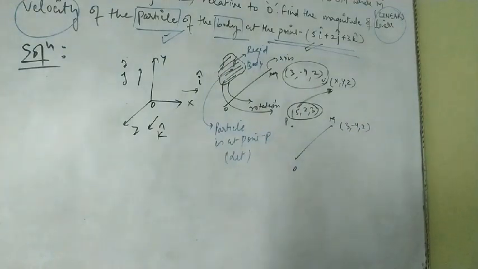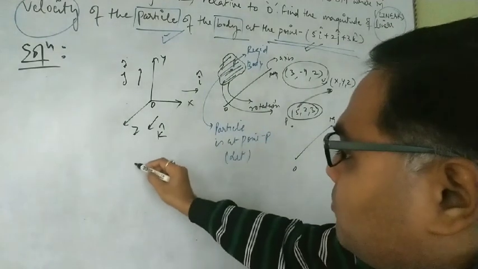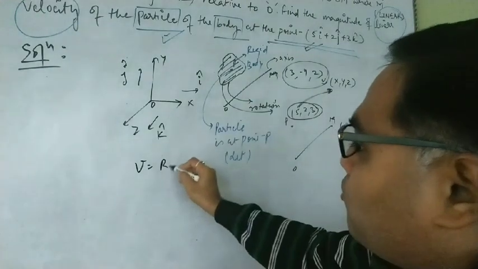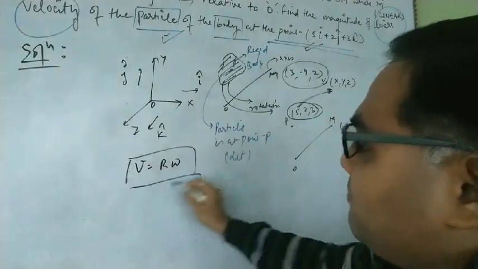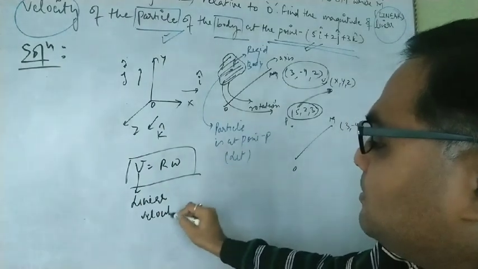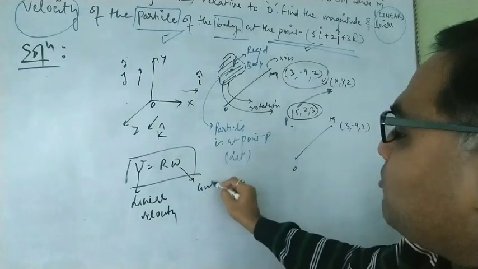If you have to obtain the linear velocity, we know a formula of physics: V equals R omega, where V is the linear velocity and omega is the angular velocity.